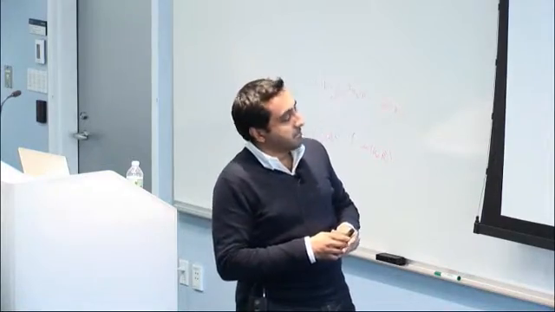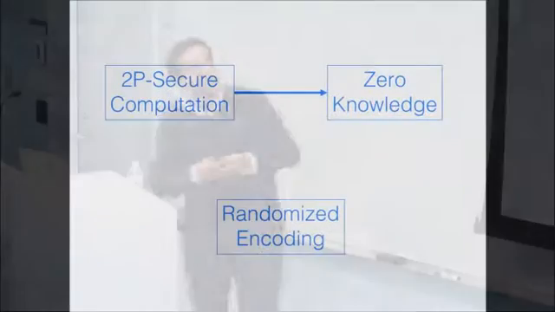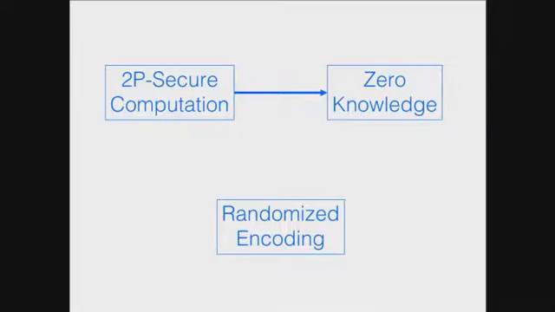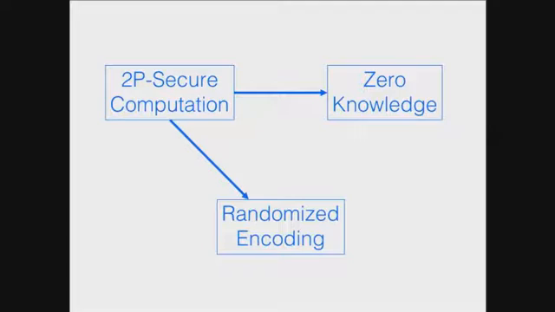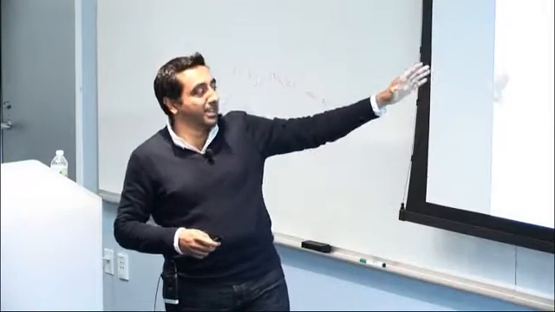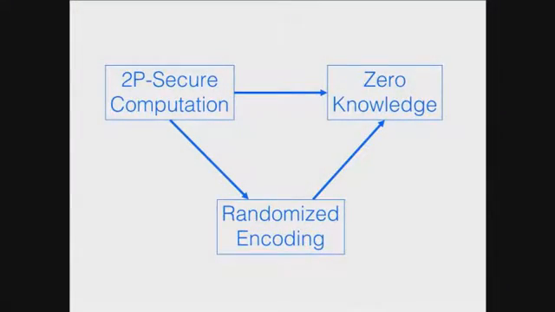What I'm going to convince you of on a very high level by the end of this talk is that I'm going to give you a general transformation from secure two-party computation to zero knowledge. I'm not going to show you today, but there is a transformation from two-party computation to randomized encoding, and from randomized encoding to zero knowledge.